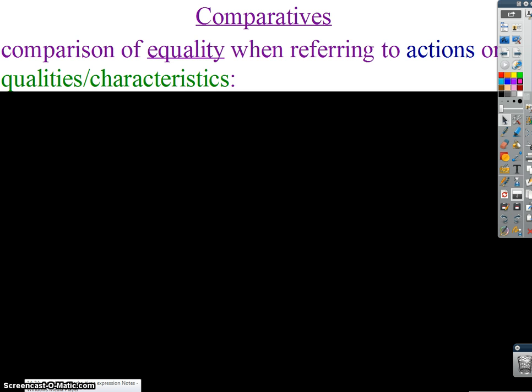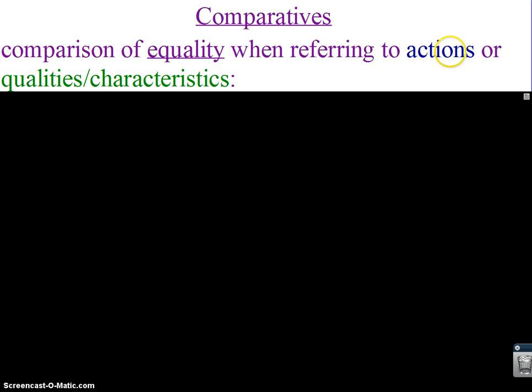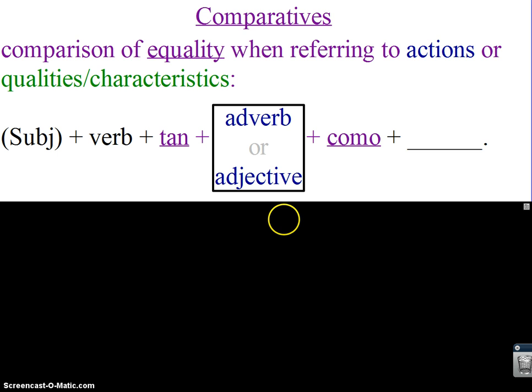Here we go with our comparisons of equality, and we're only using them and learning how to do them when referring to actions or qualities, characteristics. So what we're not talking about is comparisons of equality when it comes to quantity of something. But here's how it goes. Here's your formula. Please carefully write this down.